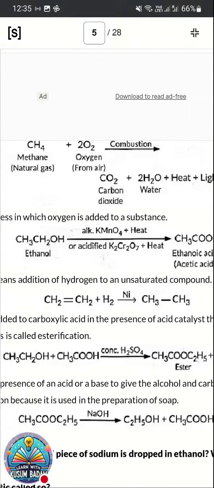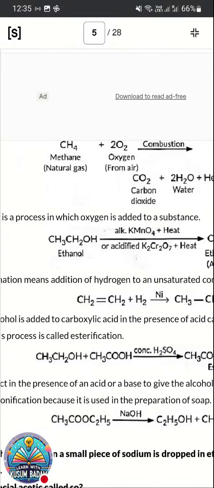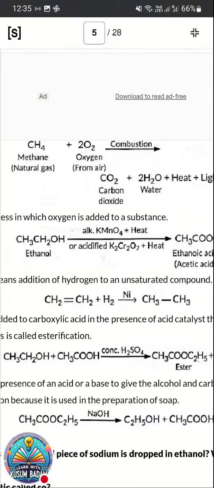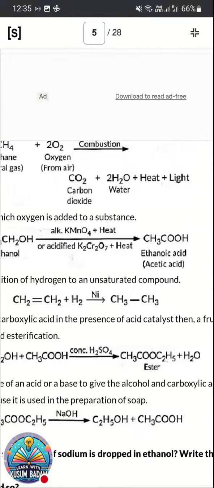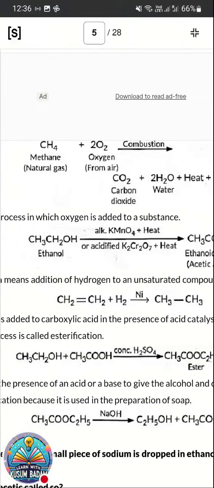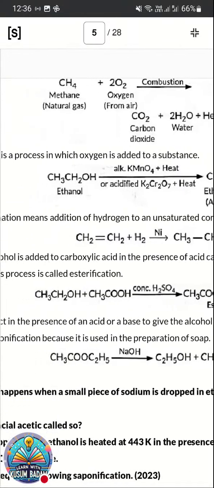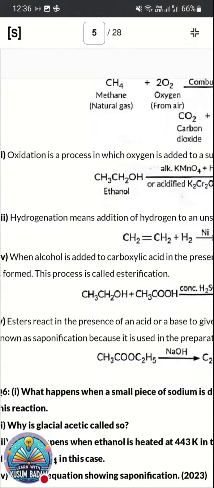Whenever there is combustion, carbon dioxide and heat are liberated. Next, ethanol. That is an oxidation reaction. Ethanol in presence of alkaline KMnO4 or acidified K2Cr2O7, either potassium permanganate or potassium dichromate, forms ethanoic acid. Oxidation of ethanol. Next one, addition reaction, hydrogenation.